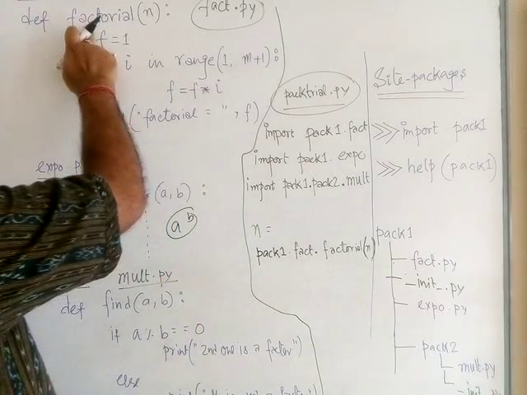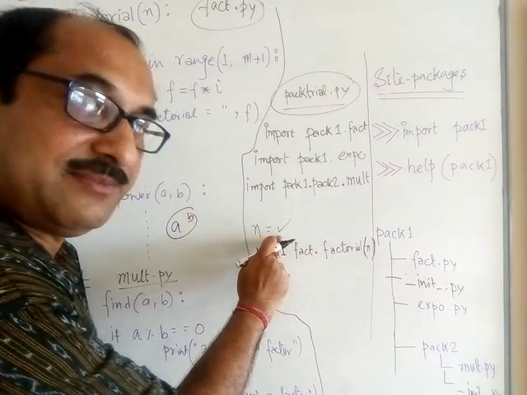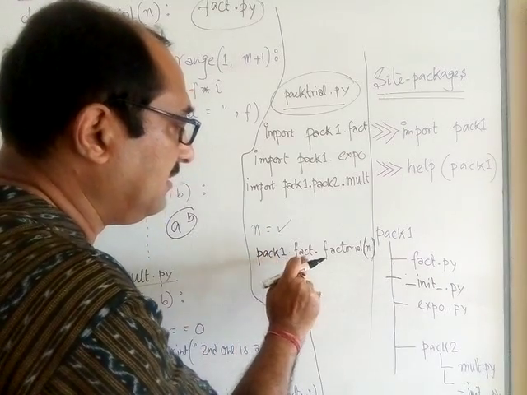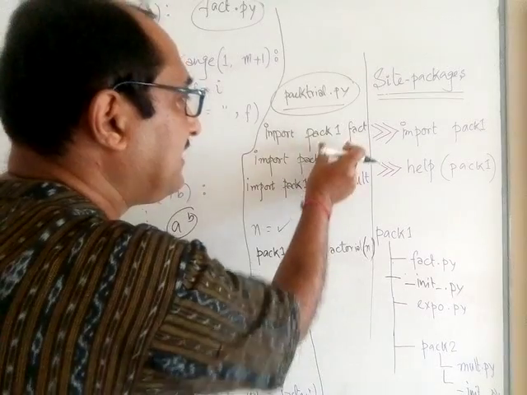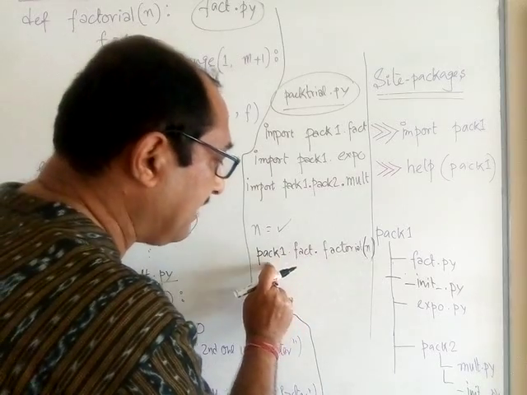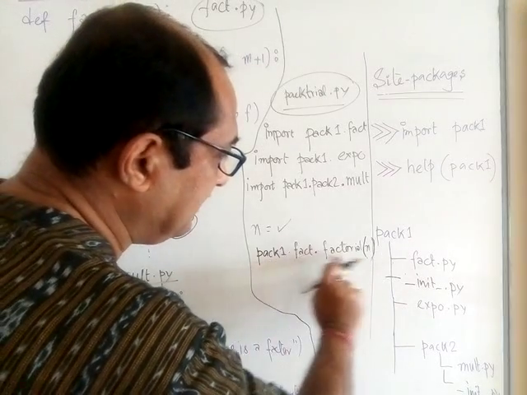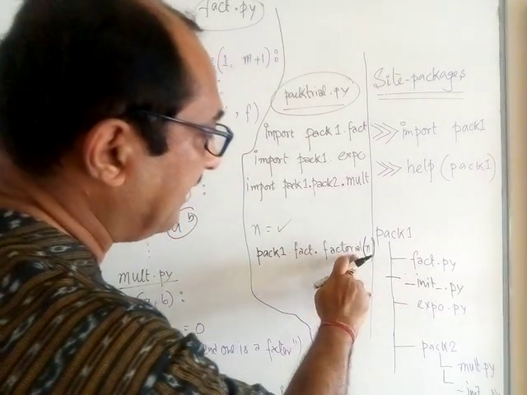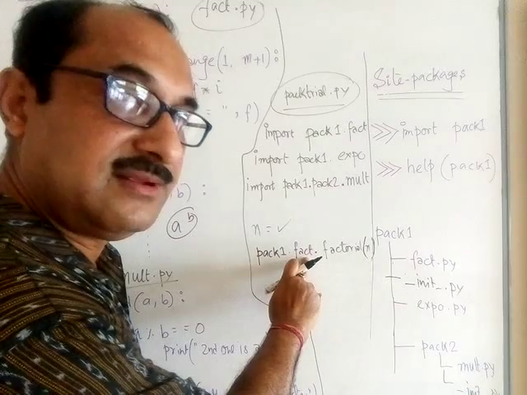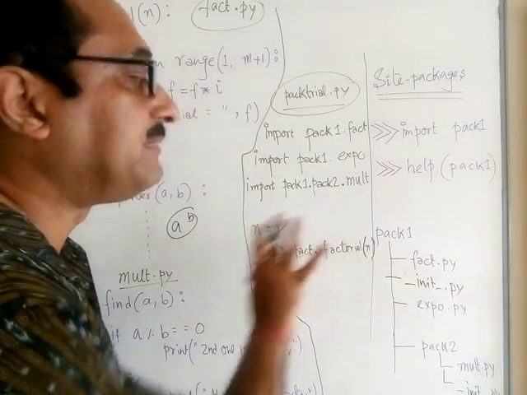Now if you want to access this function factorial, how would you access? I am just showing you one simple example. Input a variable n, and then you want to calculate the factorial of n. You write pack1.fact.factorial, and n is passed as parameter. So the meaning, look at this, if you read the line, you should interpret it this way: factorial is a function which is being called, which is the property of the module fact, and the module fact is present under the package pack1. That's what it means. Fine.